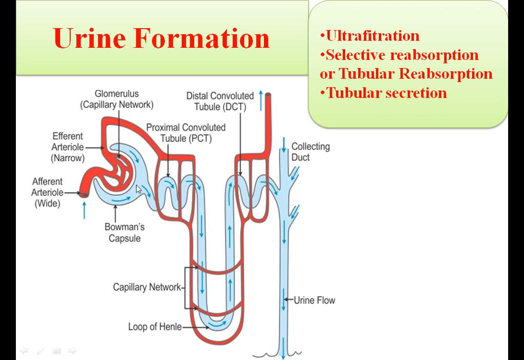So as a result of ultrafiltration, all the substances dissolved in blood plasma are filtered out, and these include both harmful as well as the useful substances. Understood? So the large molecules remain in the blood of the glomerulus, and the filtered liquid is known as the nephric filtrate or glomerular filtrate.